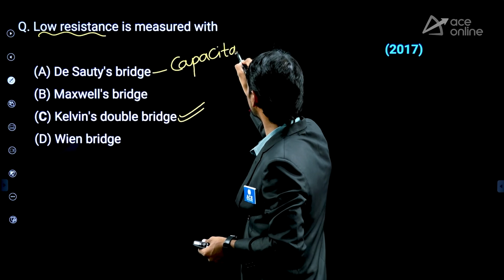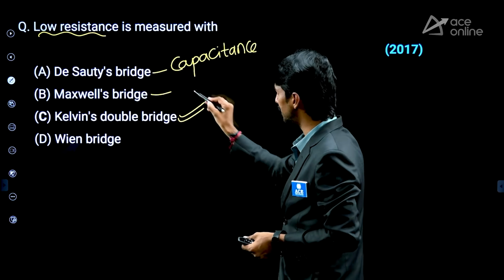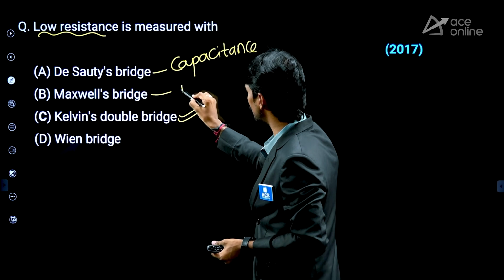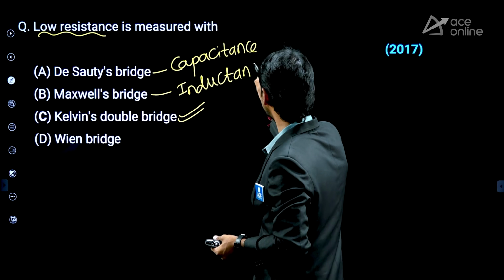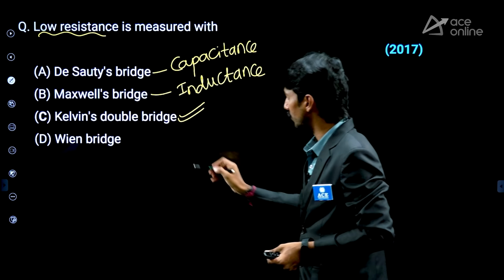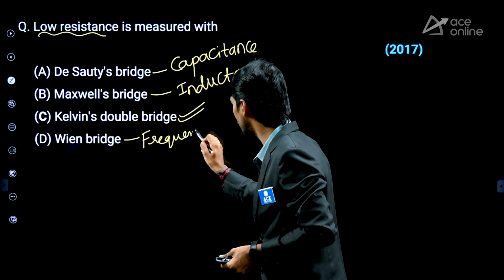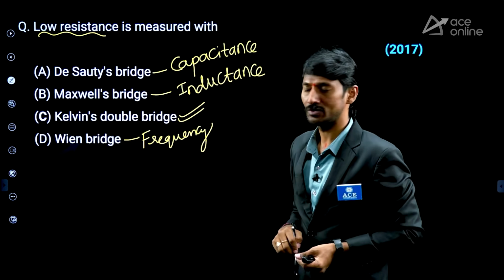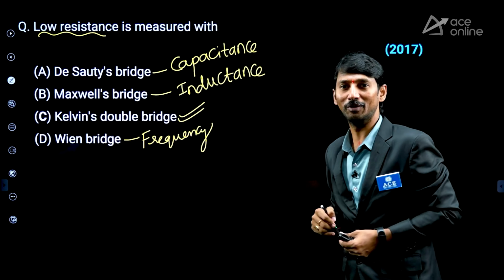Capacitance measurement. Maxwell's bridge, which measurement? Inductance, self-inductance we can say. Wien's bridge is for which one? Frequency measurement. So therefore, among the available options, low resistance means Kelvin double bridge method.